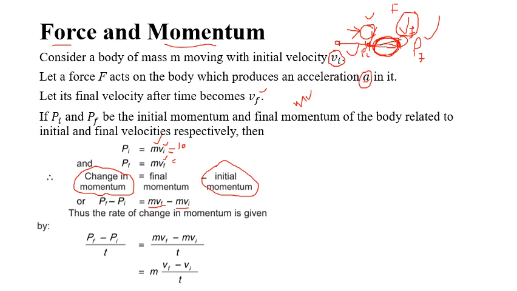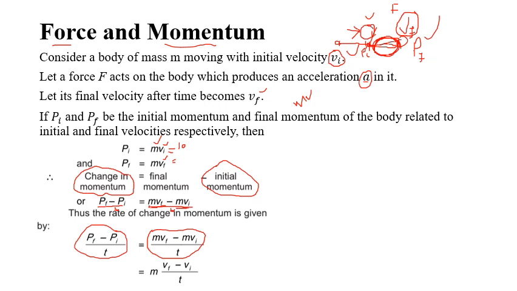Now let's divide both sides by time. It comes out to be pf minus pi divided by time, and mvf minus mvi divided by time.